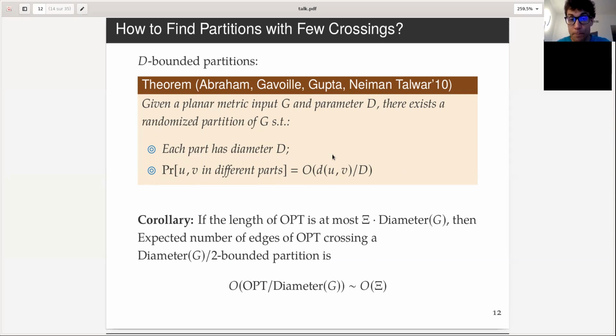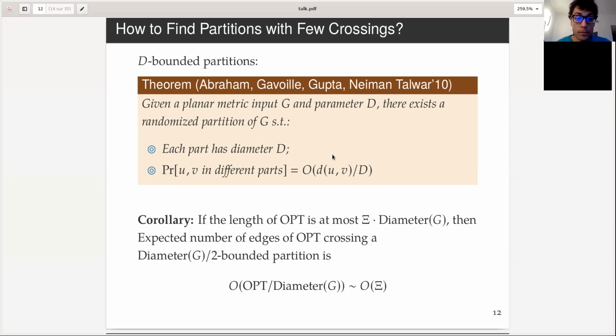And the parameter D, there exists a randomized partition of G, such that each part has diameter at most D, and the probability that I have two vertices that end up in different parts is proportional to the distance between the vertices divided by D.